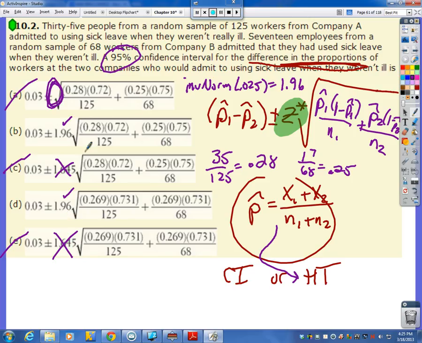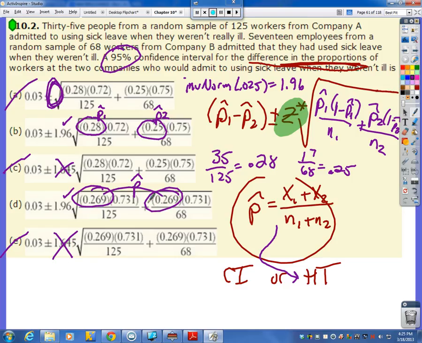So now everything else has got to come from the square root. Now if you look here, that's one of our p hats there. And here's the other p hat. Okay, so this looks legitimate. There's our sample sizes, 125 and 68. Now down here, notice these match up. They're the same. They're using that pooled p hat value. That's a combination of p1 hat and p2 hat.